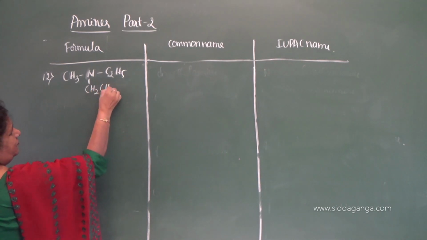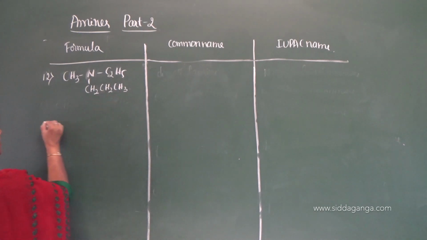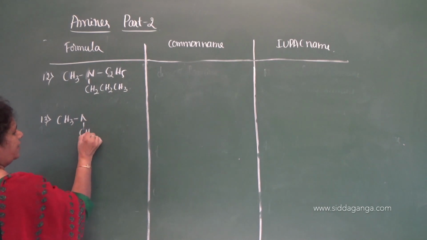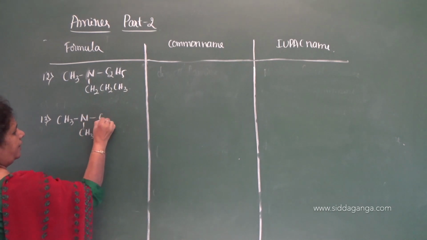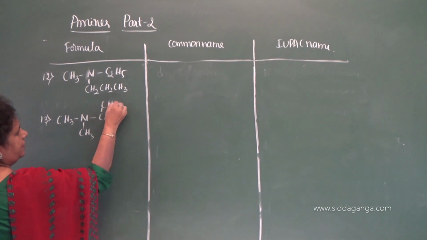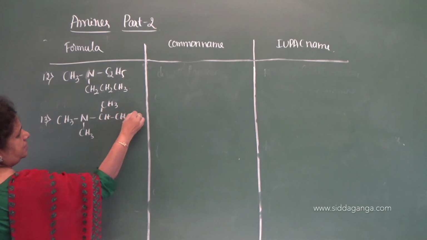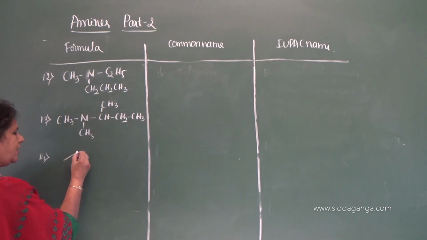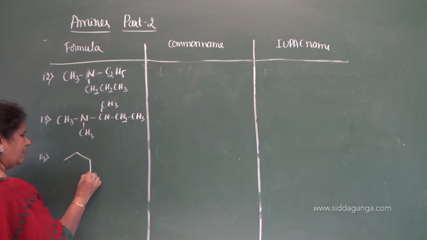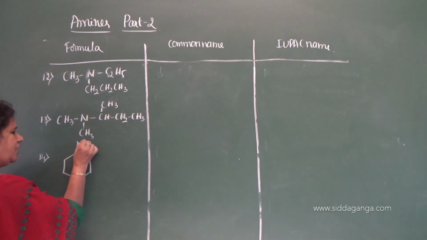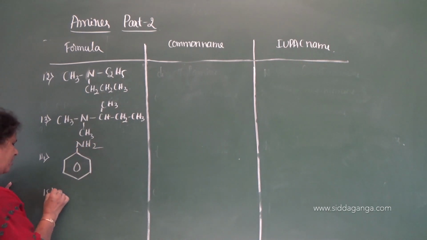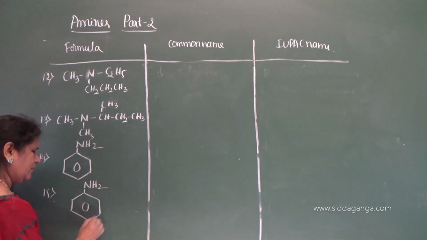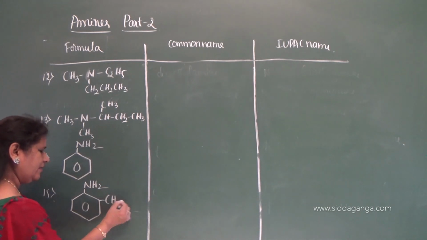CH2, CH2, CH3. 13th, CH3, NCH3, and here CH, CH3, CH2, CH3. 14th, I'll take aromatic here, aromatic, NH2. 15th, NH2, CH3, like this.